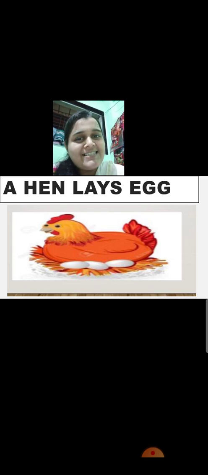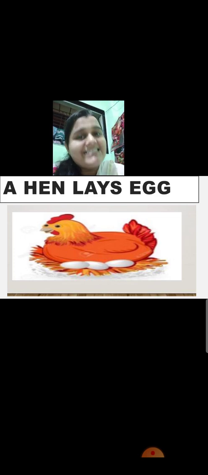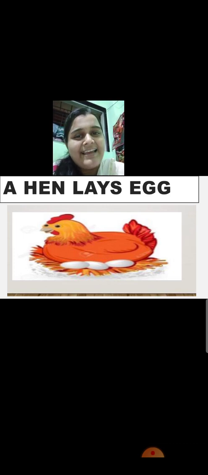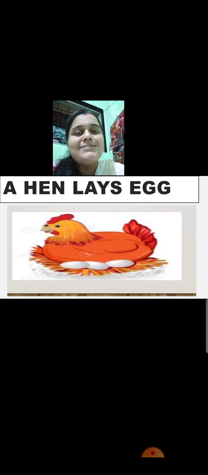Warmth is necessary for the chicks to grow inside the eggs. The chick starts developing inside the egg, and after a few days, a chick comes out from the egg. This is how a hen lays egg.